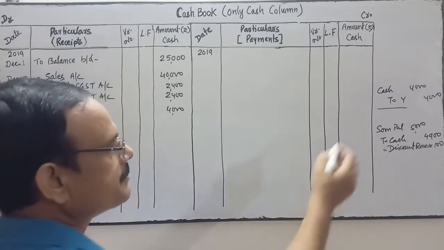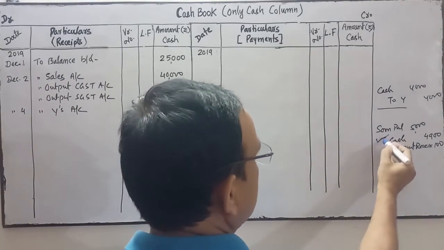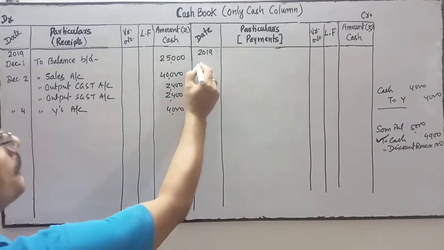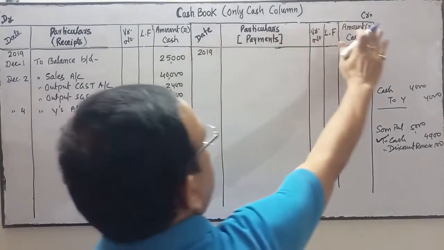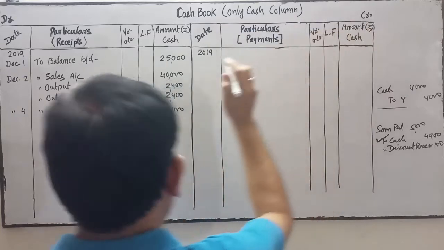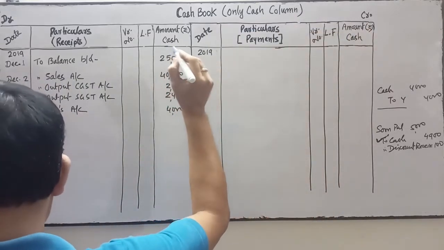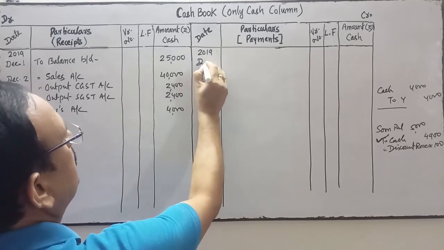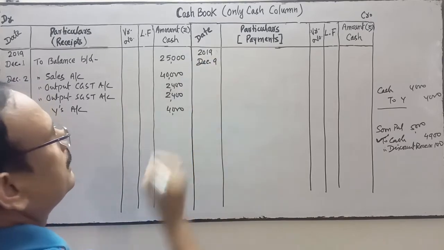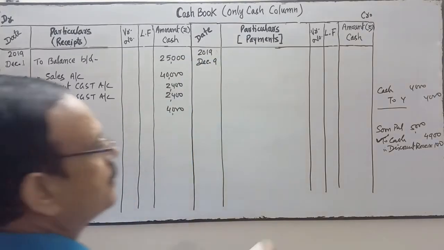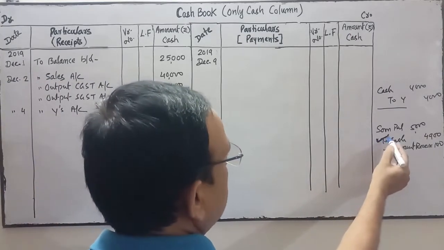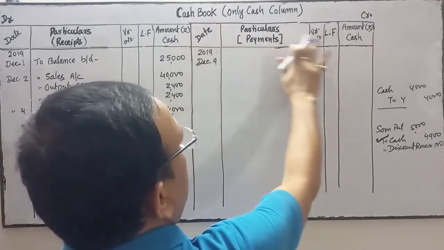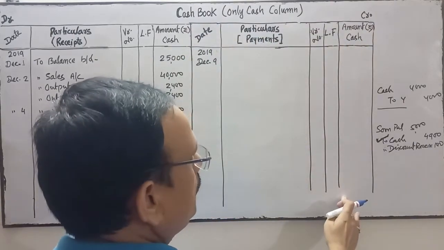So here in this transaction, you see cash is on credit. So we'll do the posting on the credit side of the cash book. Write the date first. Date is December 9. In the cash column, we are going to write.